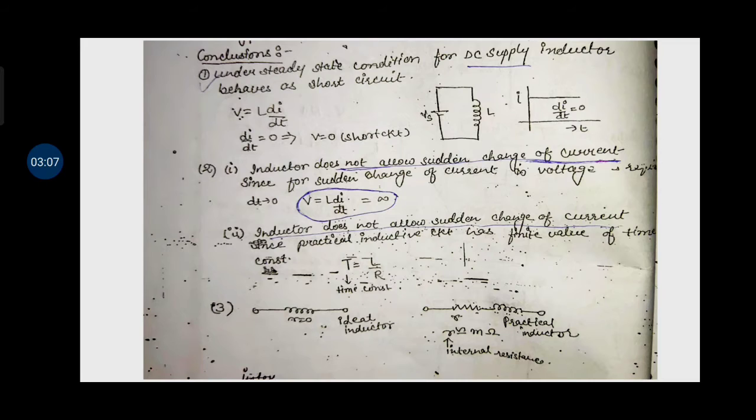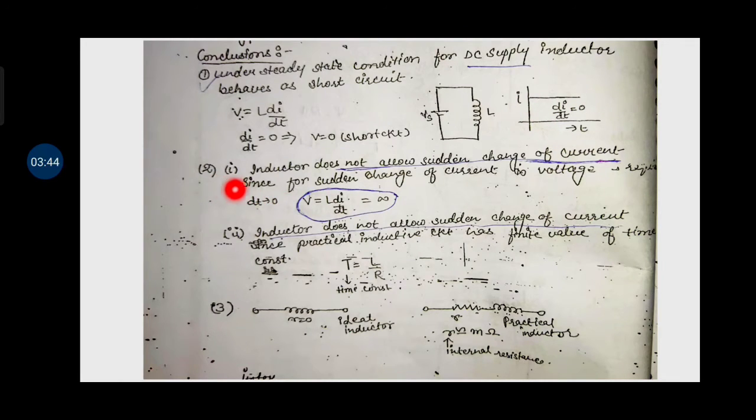See the condition of the inductor: under steady state condition for DC supply, the inductor behaves like a short circuit, where V is equal to L di by dt. Due to steady state condition, the inductor behaves like a short circuit. So due to short circuit, di by dt is equal to 0, so the overall voltage is equal to 0. If voltage is equal to 0, then it is a short circuit. Okay, so the current will be constant.